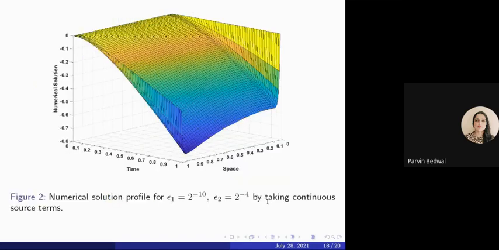So this is the numerical solution profile when we have taken the continuous term. So we can see that when we have taken A and F continuous, then the interior layer is not there, so only boundary layers are there.